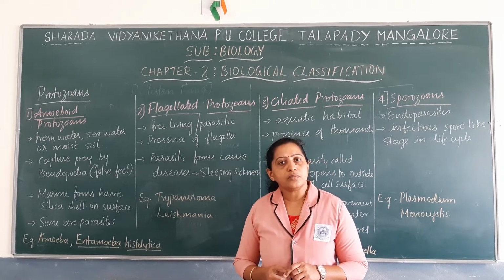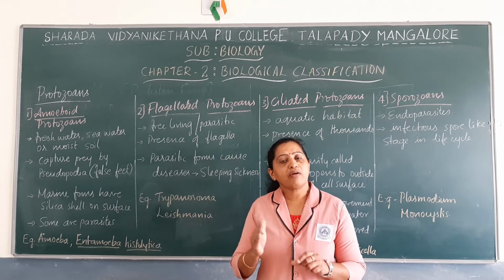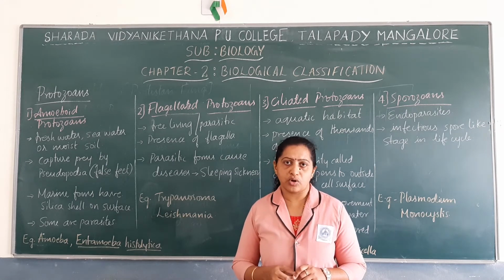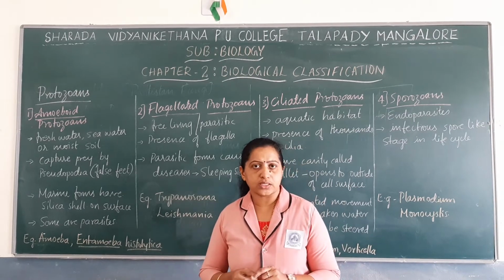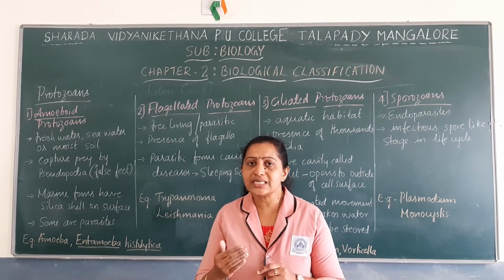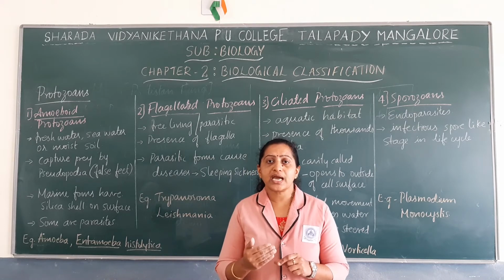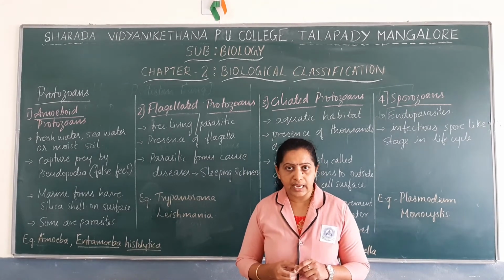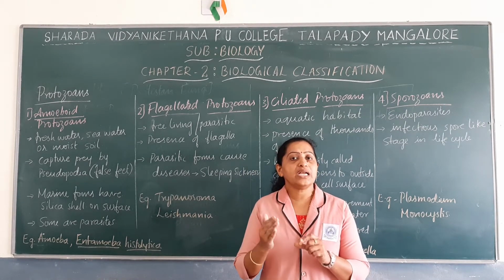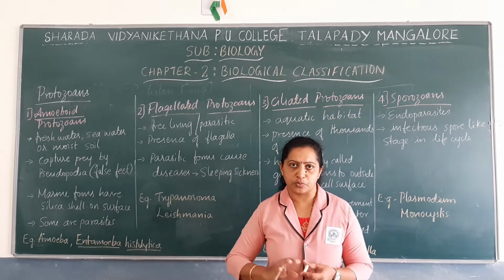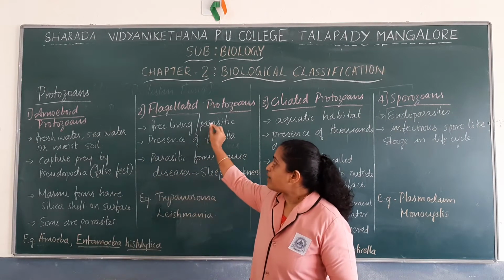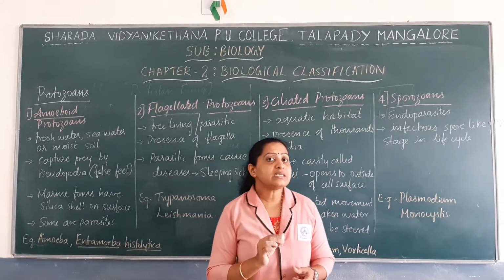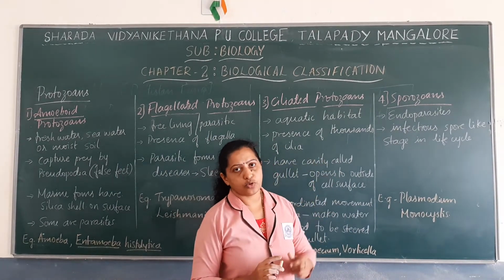Protozoans have various types of locomotory organs. You know what locomotion is? Locomotion is movement. Based on the type of locomotory organs they have, the protozoans are divided into four distinct groups: amoeboid protozoans, flagellated protozoans, ciliated protozoans and sporozoans.